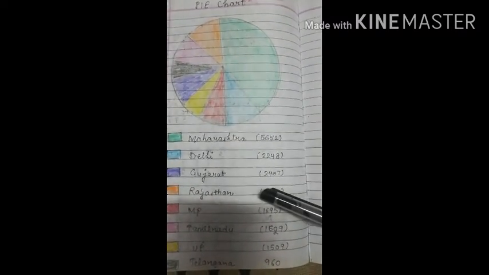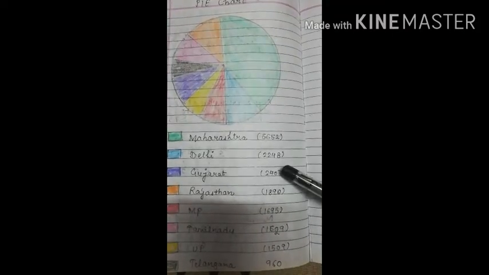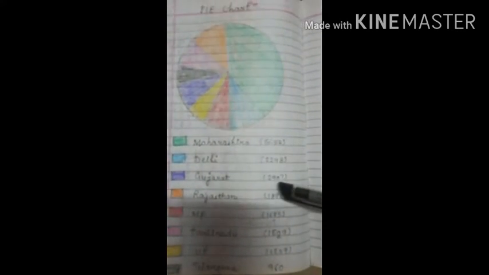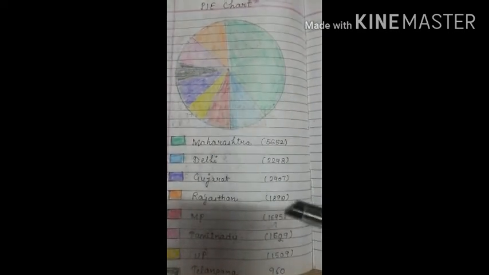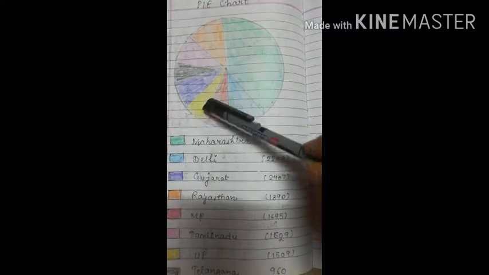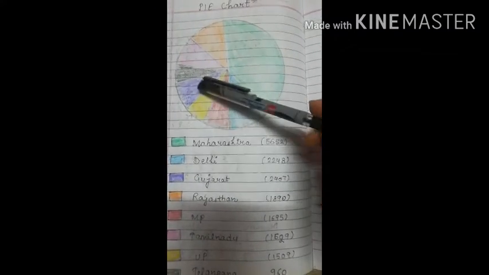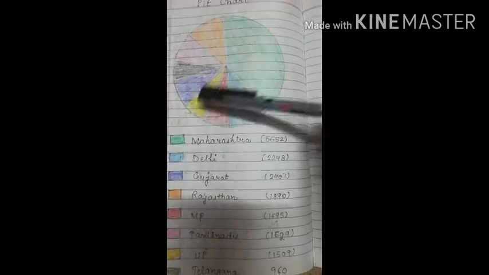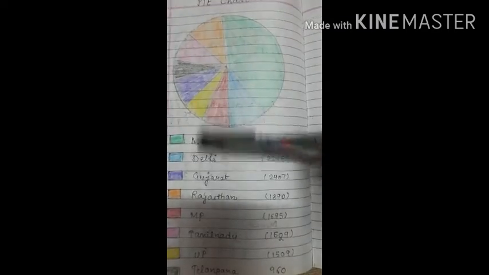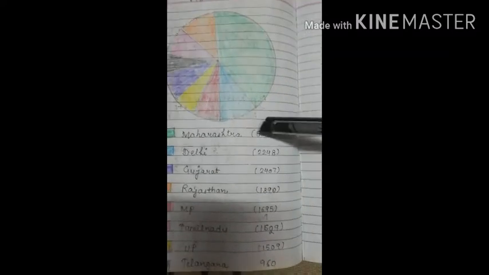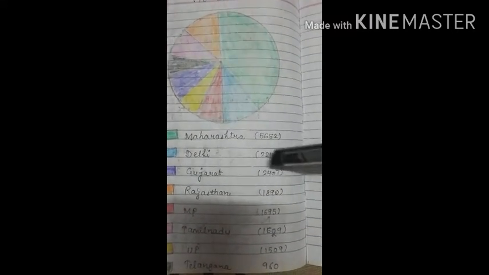Then we have Gujarat with 2407 cases, Rajasthan with 1890 cases, MP with 1695 cases, Tamil Nadu with 1629 cases, UP 1509, and the least cases are from Telangana. Here you can see that these colors represent these states, and this is the concept of your pie chart. Now you can see all these figures are not easy to read.